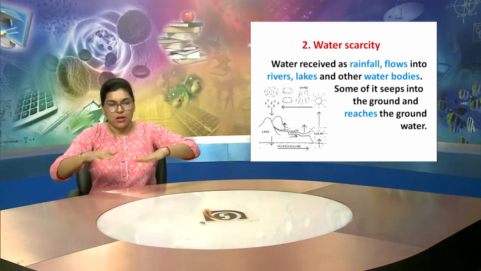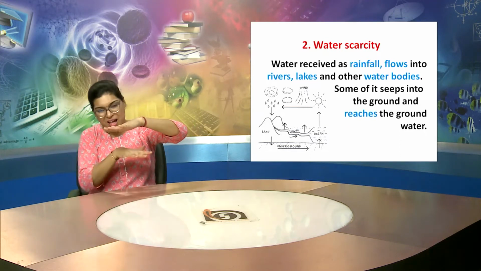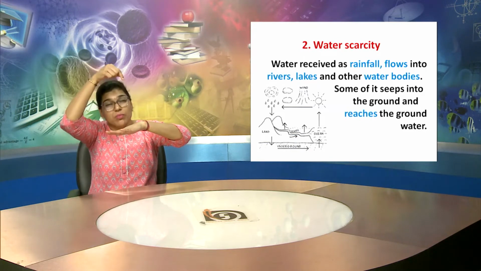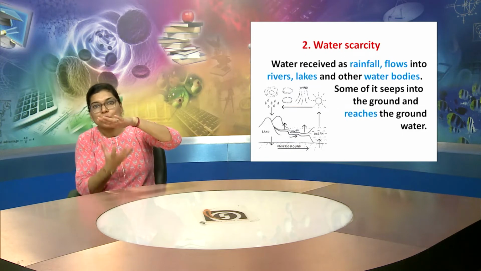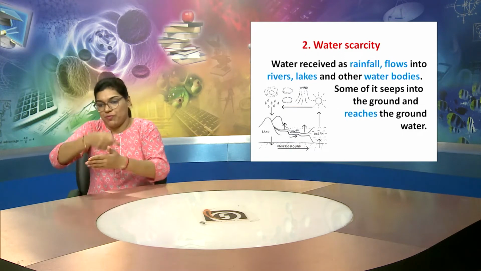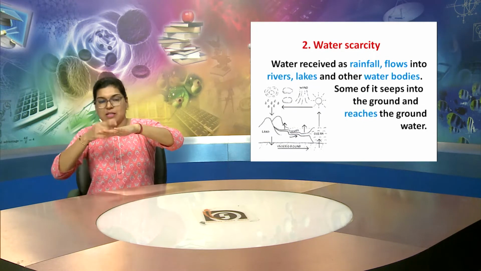And some of it seeps into the ground when there is rain. Then the water from the top portion of the ground seeps into the ground and reaches the ground level.